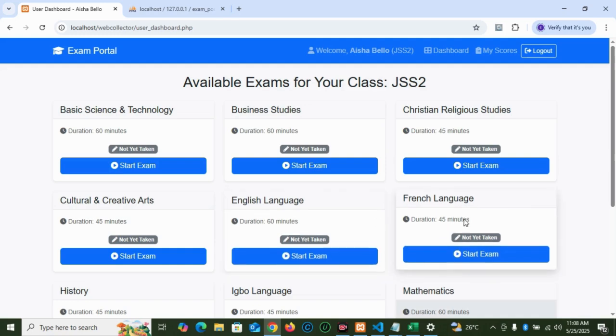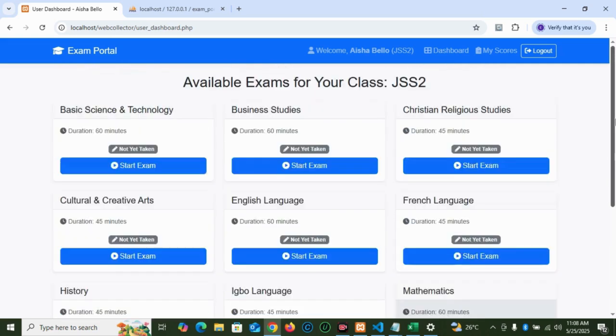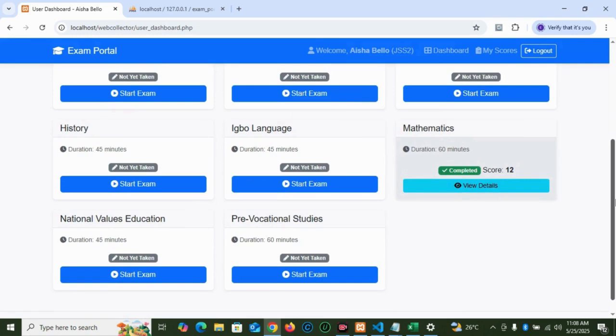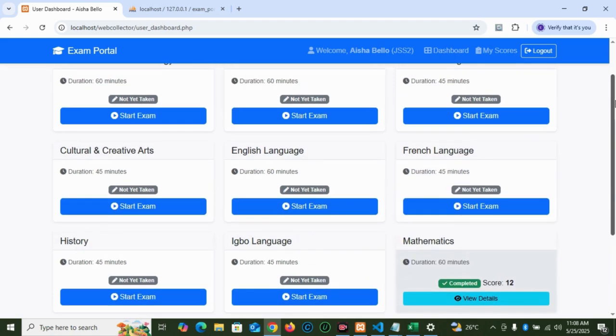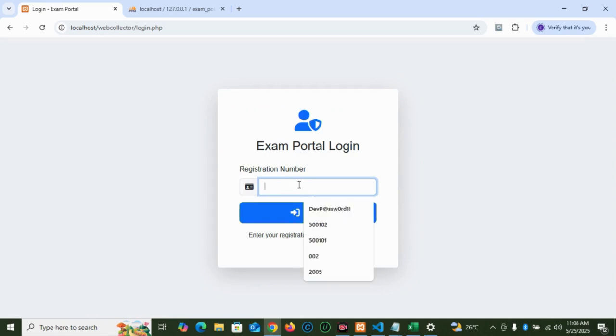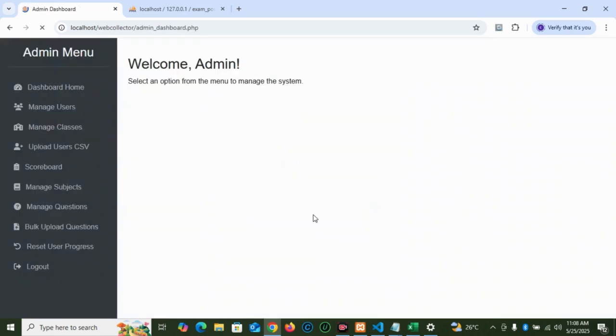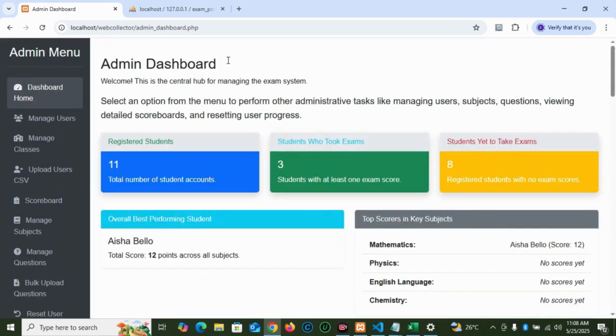Now, we are going to look at the admin interface. Let's log this child out. Now, this child has 12 score. Look at the scores here, it is 12. So let's log out and look at what is happening at the admin interface. All right. So at the admin interface, you enter his or her correct credentials and log in. Wow. So you have this interface, the admin dashboard.